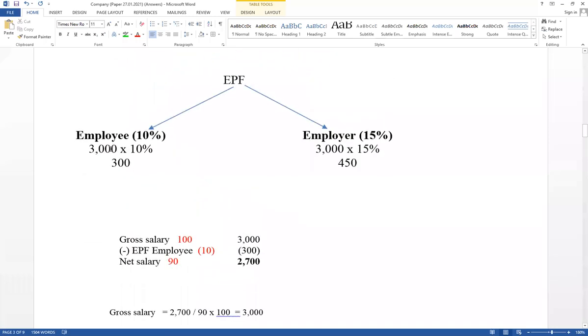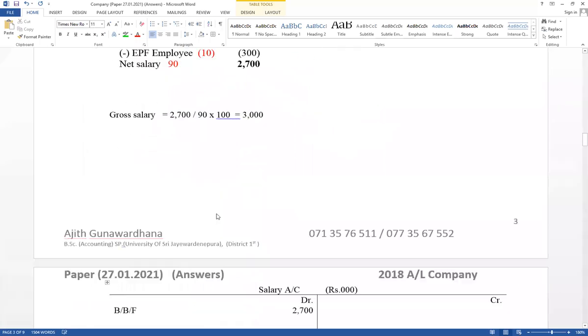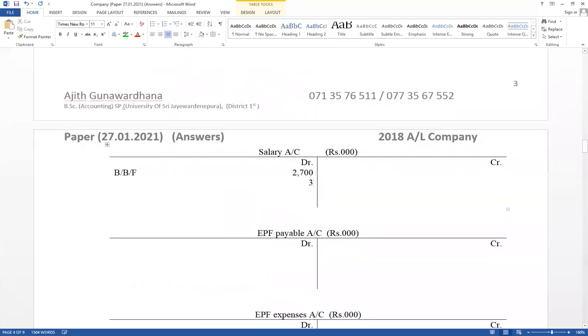Contribution of employee, salary account debit, EPF payable account credit. This value also part of salary. That value should be deducted from salary and it should be transferred to the central bank. Therefore, 300 salary account debit, EPF payable account credit. That is a contribution of employee as a salary. EPF payable account credit as a salary, and salary account debit as a EPF payable. This is a contribution of employee.